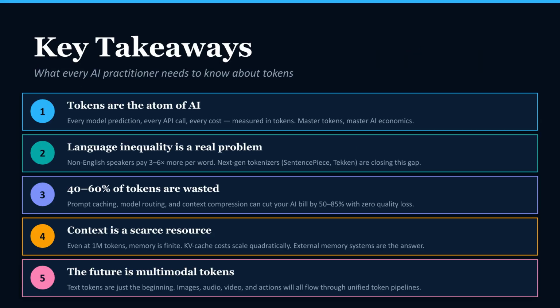Let's summarize the key takeaways. Tokens are the atom of AI. Mastering them is key to AI economics. Language inequality is a real problem, causing non-English speakers to pay more. We waste 40 to 60% of tokens, but optimization can cut costs significantly. Context is a scarce resource, requiring external memory systems. Ultimately, the future is multimodal tokens, unifying all data types.